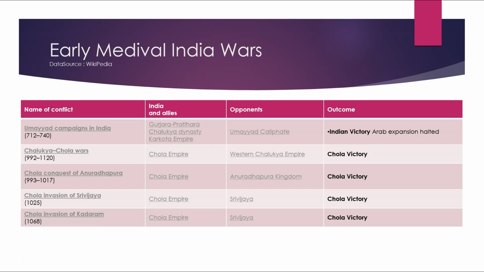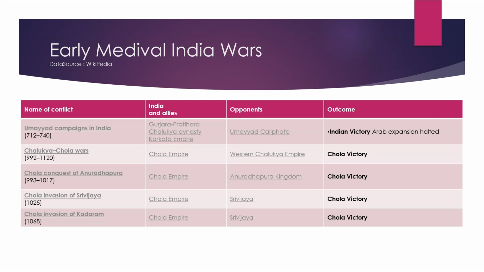Then were the Chalukya-Chola Wars, 992 to 1120 AD. India and its allies were the Chola Empire. Opponents were the Western Chalukya Empire. Outcome was Chola victory. Name of the conflict: Chola conquest of Anuradhapura, 993 to 1017. India and its allies were the Chola Empire. Opponents were the Anuradhapura Kingdom. Outcome was Chola victory. Name of the conflict: Chola invasion of Srivijaya, 1025. India and its allies were the Chola Empire. Opponents were Srivijaya. Outcome was Chola victory.